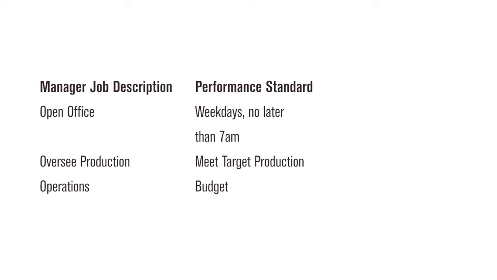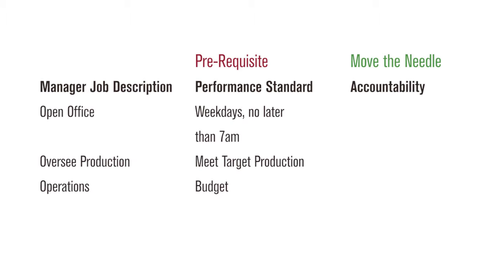The next thing we need to do is to identify what are the basic expected tasks of the job, i.e., prerequisites that the employee gets a base salary for, versus the move the needle items that go above and beyond and could qualify for incentive compensation. These move the needle items become the accountabilities. From our experience, we know one truth. Most employees cannot manage more than 3 accountabilities at any one time. As a result, not every performance standard is an accountability.